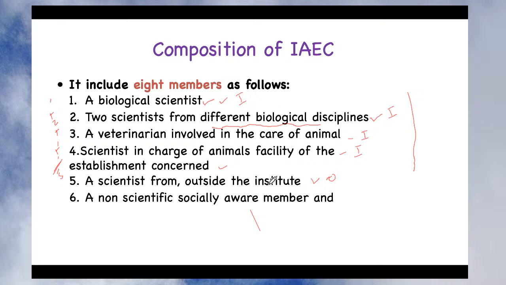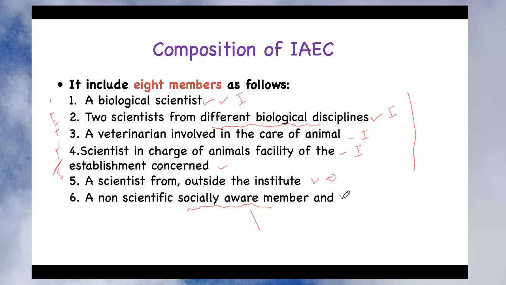Then a non-scientific, socially aware member. It is a very important person. Who is generally a socially aware member? Generally these are animal lovers and animal welfare people. Although he is not a scientific person or technically qualified, he has more attachment towards animals. So one member is appointed from a social background, a socially aware member, generally an animal lover or wildlife lover.